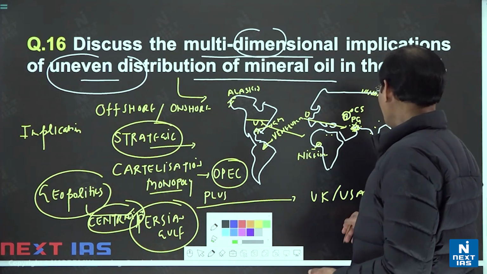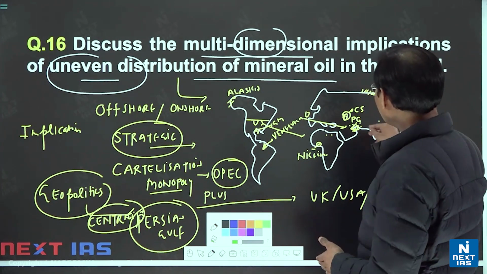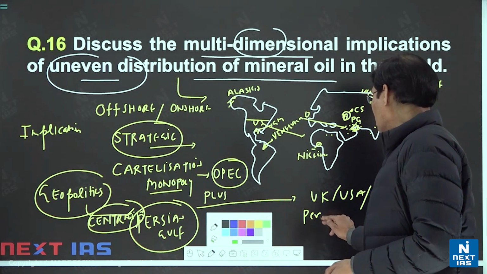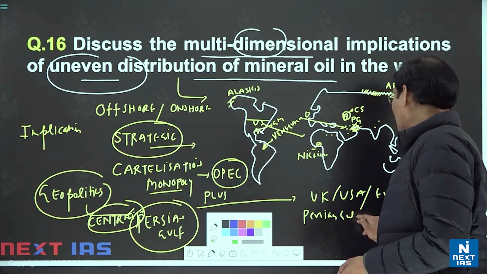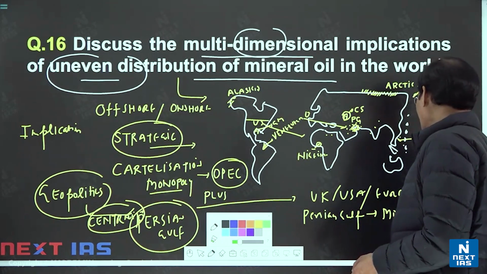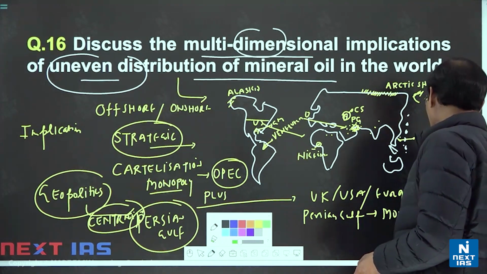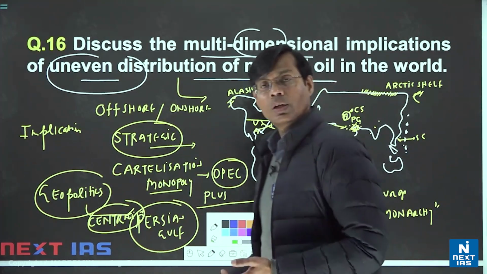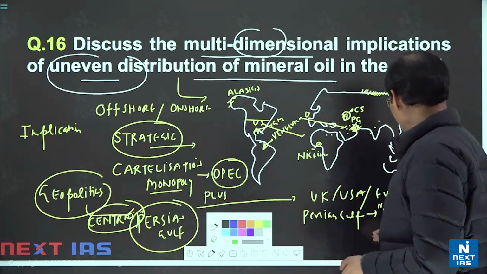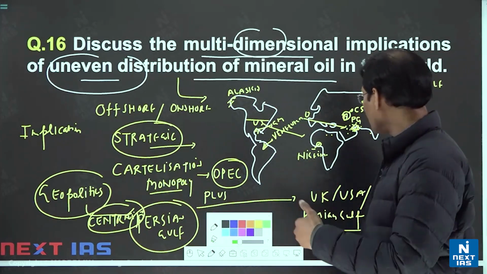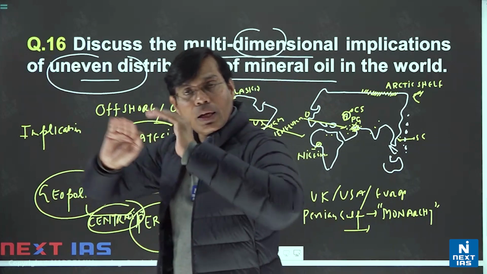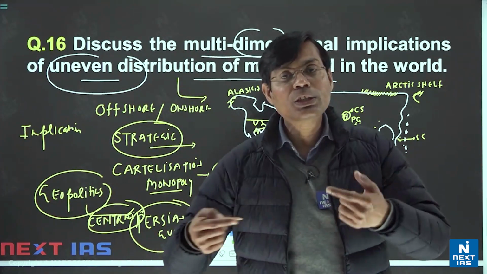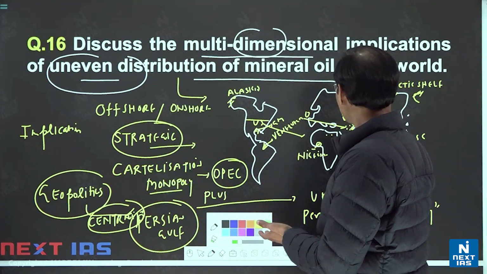So we have seen that through the UK, USA and a number of European countries, in these Persian Gulf countries there are still several monarchies, royal families, and the people of that area are suffocating. This monarchy does not have the ability to see the larger dimensions, and their policies are dividing the people here.